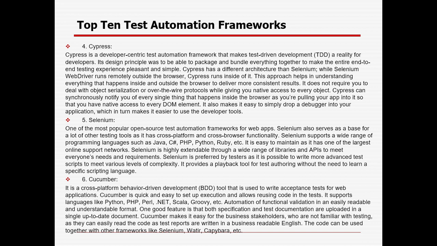Cucumber makes it easy for business stakeholders who are not familiar with testing, and they can easily read the code as test reports are written in business readable English. So the code will be written in pretty simple English, so that anyone, be it a Scrum Master, business analyst, or product owner, can go through the code and get to know the objective of each and every test case.